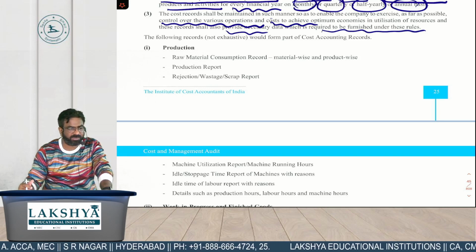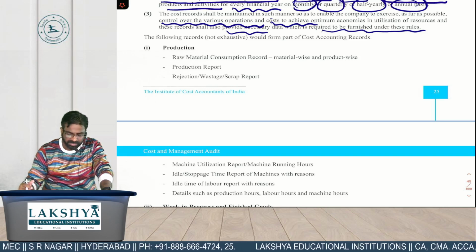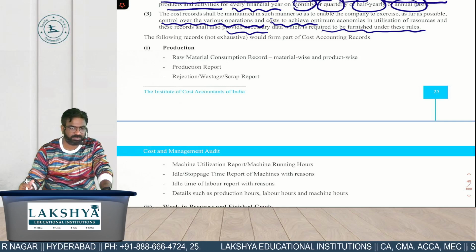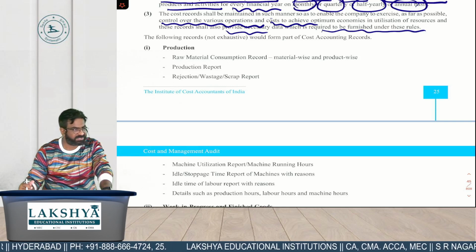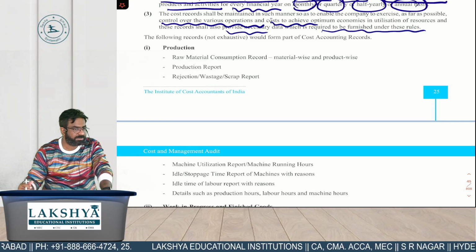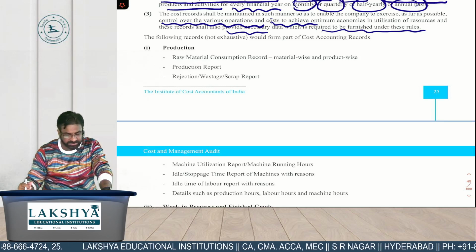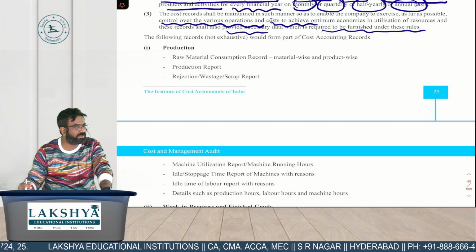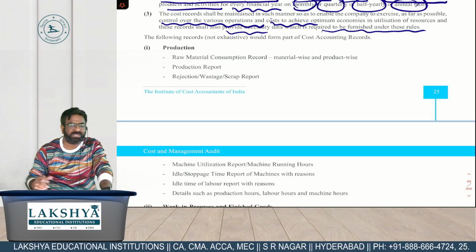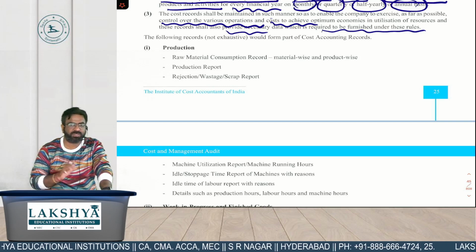Under that, point number 1: material consumption records, material wise and product wise.